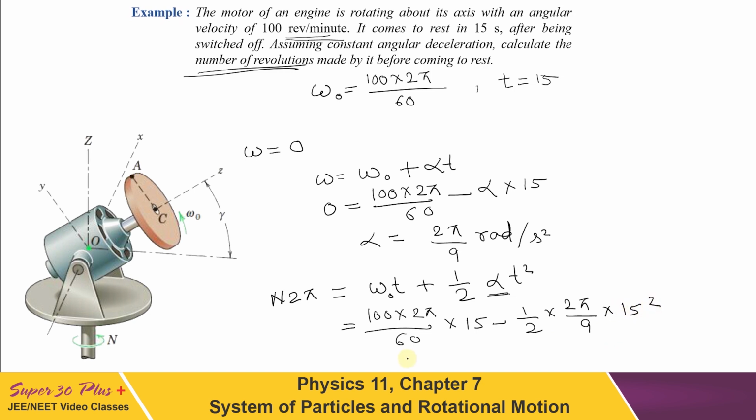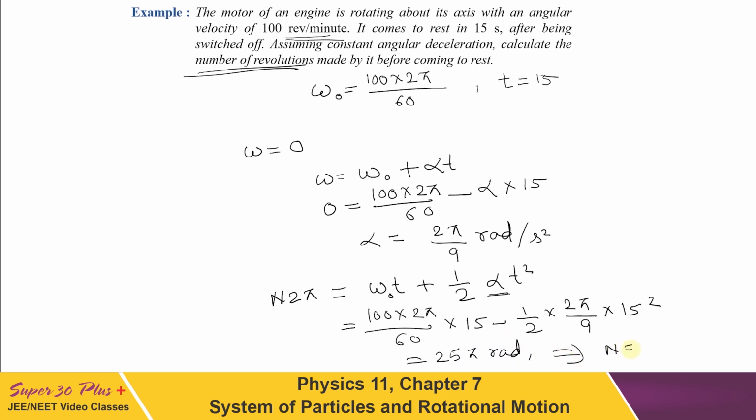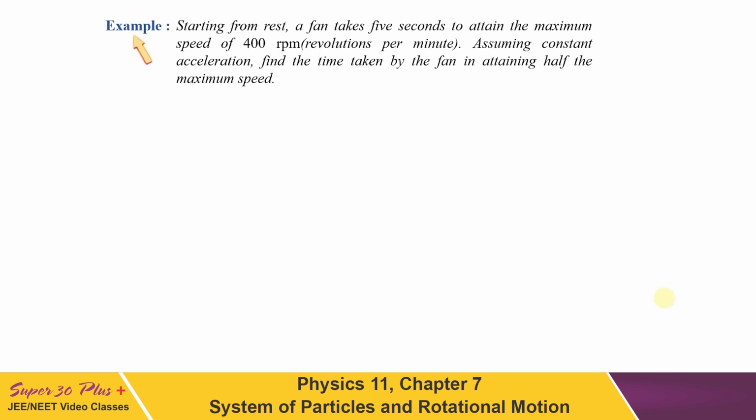On solving this, we will get 25 pi radian. So from here we got n to be equal to 25 pi upon 2 pi, that is equal to 12.5 revolutions. So this is the total number of revolutions made before the motor has come to rest. One more example is there.